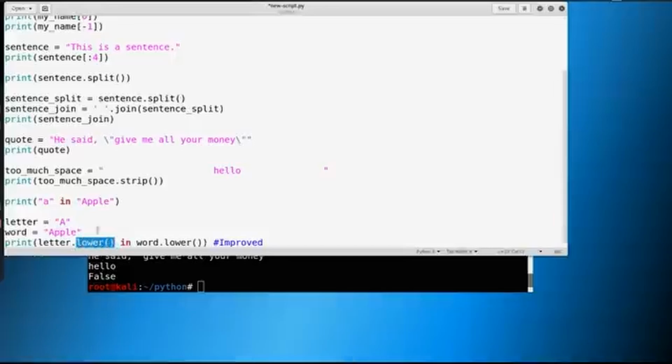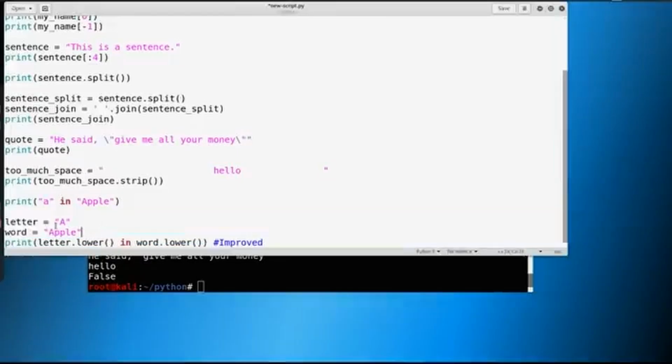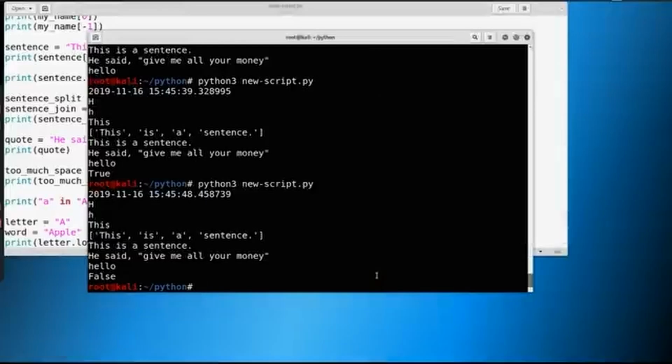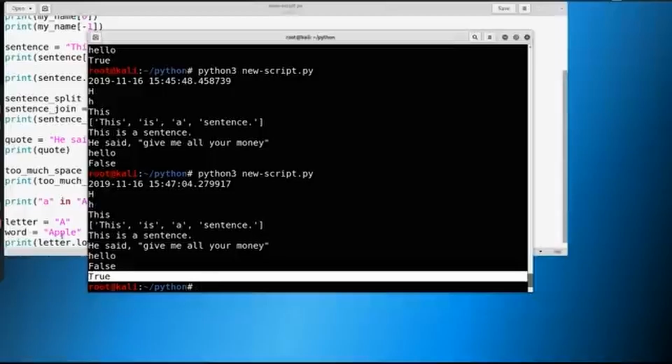Now this becomes improved because we're looking for a specific letter inside of a specific word, and when we lowercase everything, we lowercase this letter, lowercase all these letters, then we're looking for a specific letter in a word. We don't have to worry about case sensitivity, and you will see this logic come into play when you're thinking about looking for specific items or specific key phrases or matching anything specific. You might want to consider putting everything in lowercase and then trying to find it that way, unless you are critical on case sensitivity. So this will probably come up again in your career as you look at code. So if we run that again, now you can see that it returns back true.